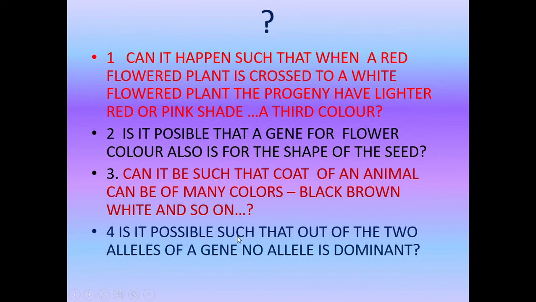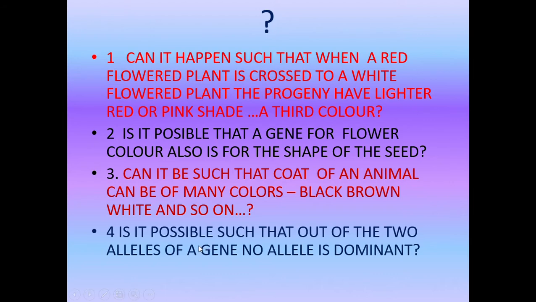So based on the monohybrid ratios and law of dominance and segregation, can we try to understand these questions? We'll try to address these questions in this particular session. Now, can it happen such that when a red flowered plant is crossed to a white flowered plant, the progeny have light red or pink shade, a third color? Is it possible? With respect to Mendel's monohybrid cross, either the flower should be red or white, the progeny should be red or white. Here there is a third color. Is it possible? Yes, it is possible. And that is called incomplete dominance.